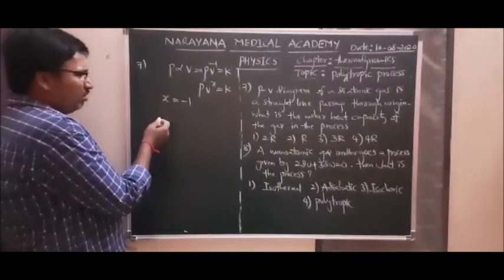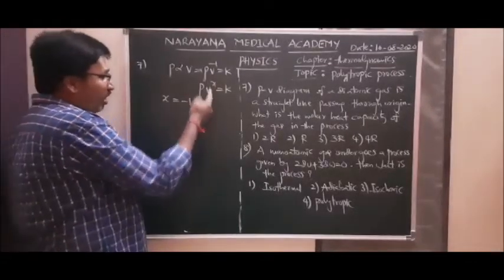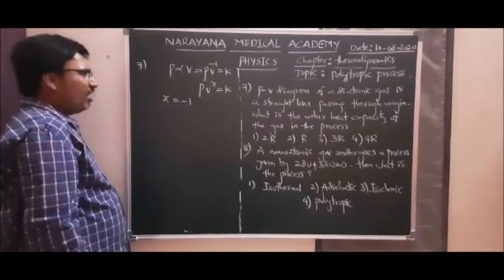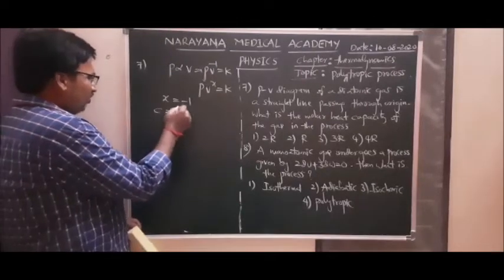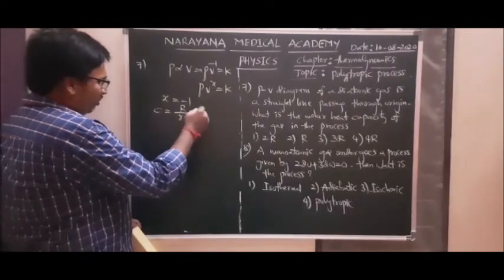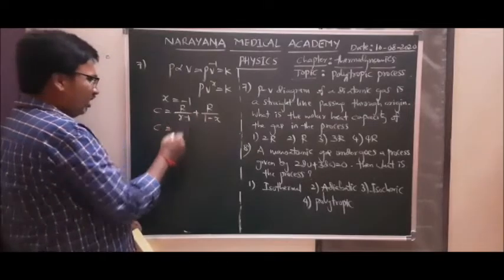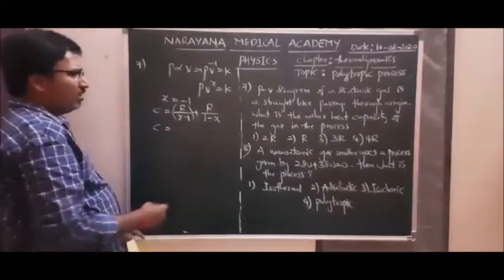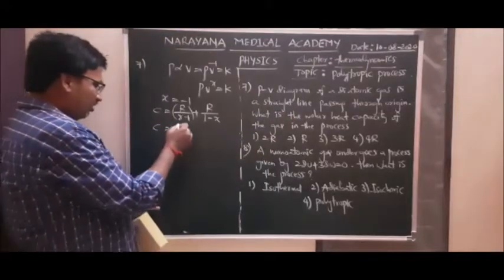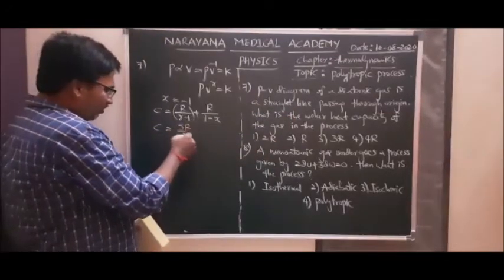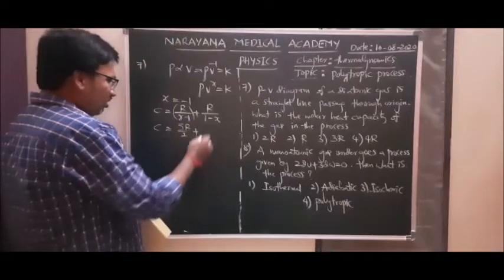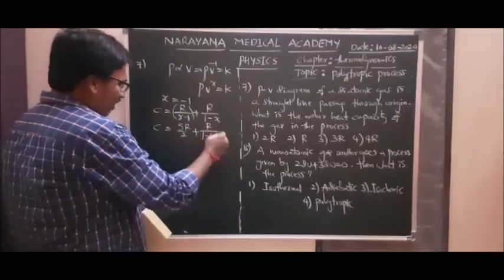You know, this is a polytropic process. In this polytropic process, what is the specific heat? It is R by gamma minus 1 plus R by 1 minus x. The first term is nothing but Cv. Cv for a diatomic gas is 5R by 2, plus R by 1 minus of minus 1.